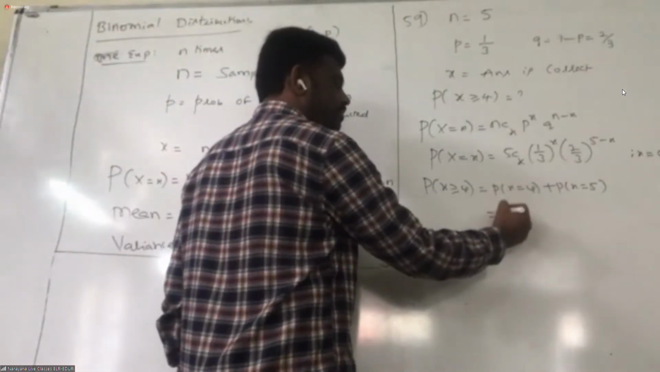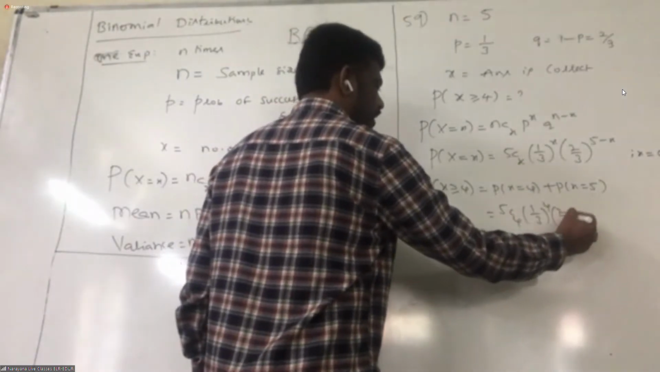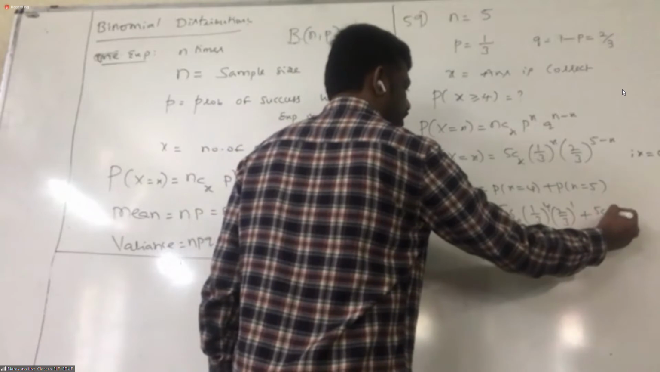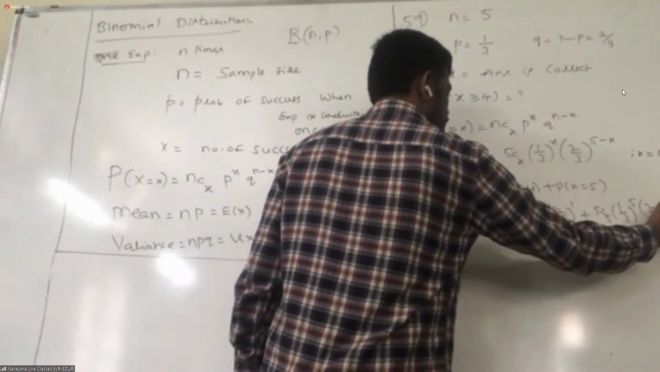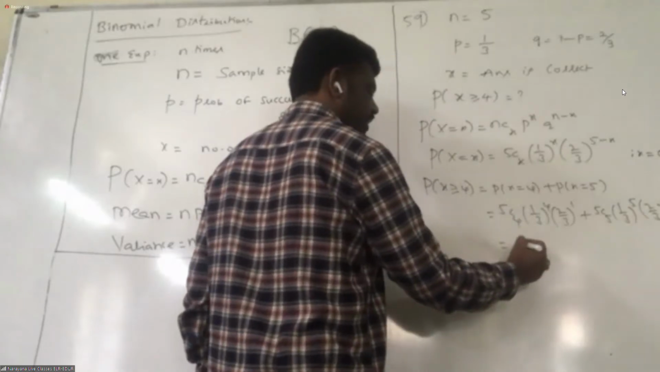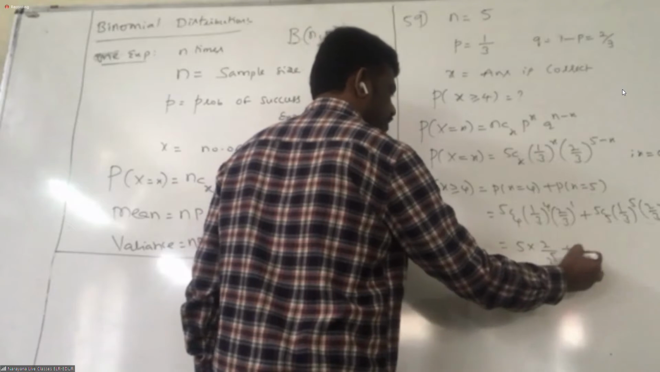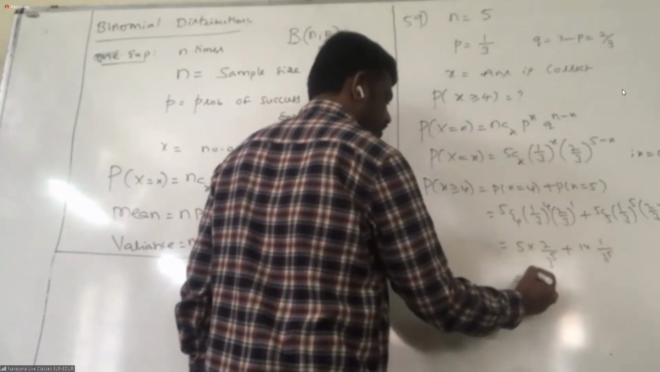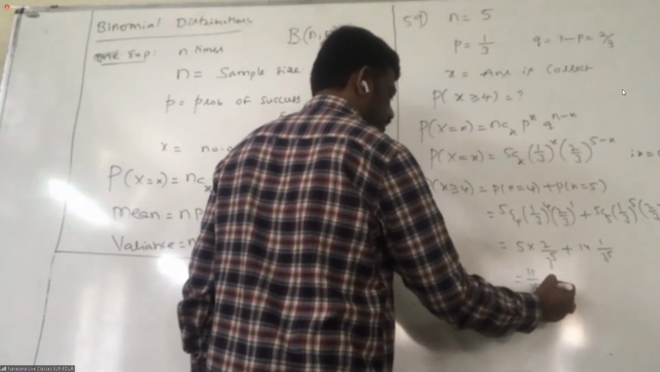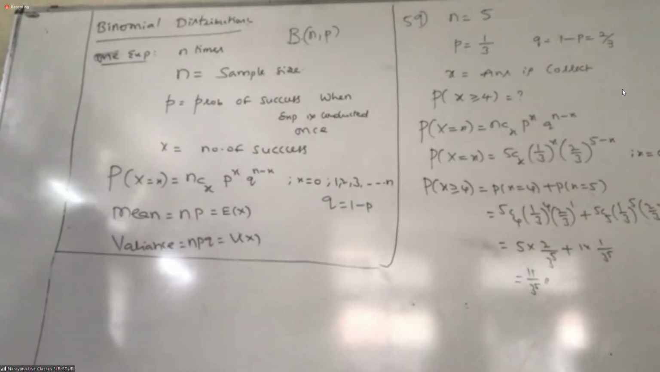5C4 (1/3)^4 (2/3)^1, plus 5C5 (1/3)^5 (2/3)^0. Then 5C4 is 5 into (2/3)^5... plus 5C5 is 1 into (1/3)^5. So totally, this is 11/3^5. Got it? Understood, all of you? That's it.